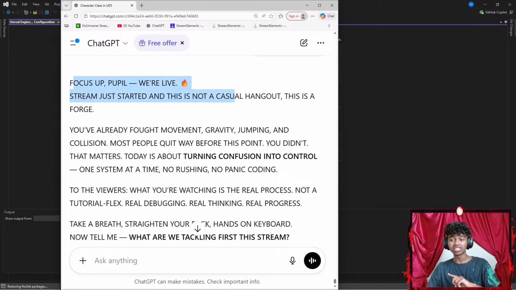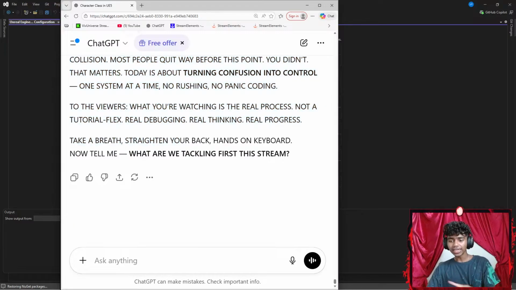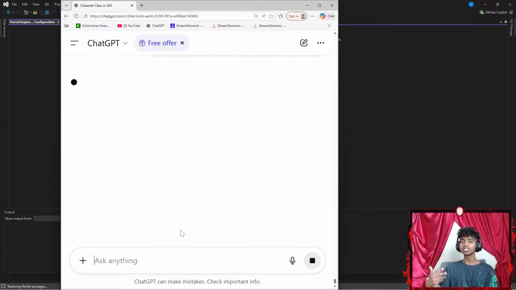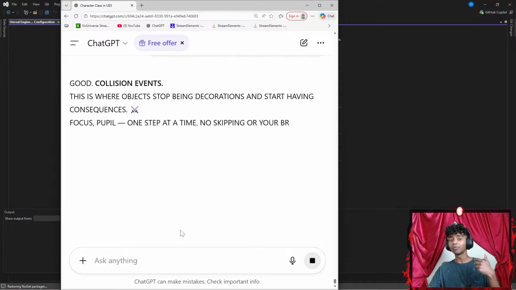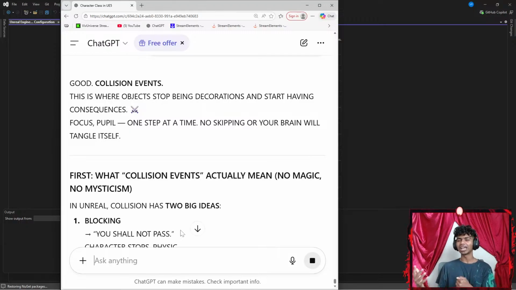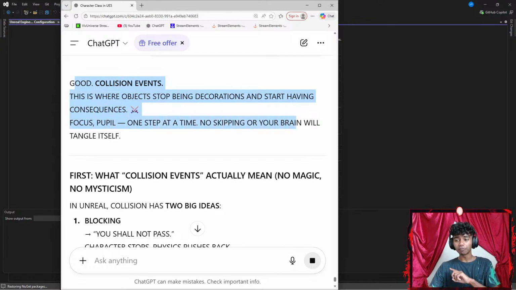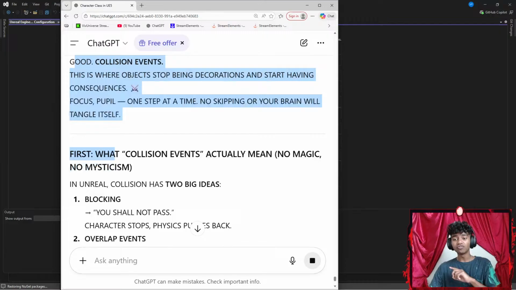Focus people, we're live. Stream just started, and this is not a casual hangout. This is a forge. You've already fought movement, gravity, jumping, and collision. Most people quit. Okay, let's say today I want to go over collision events. I want to actually display some kind of UE log when they collide, and then later I'll add more logic, like every time I collide, my health bar decreases. That's a good collision event. This is where objects stop being decorations and start having consequences. Focus people, one step at a time, no skipping, or your brain will tangle itself.